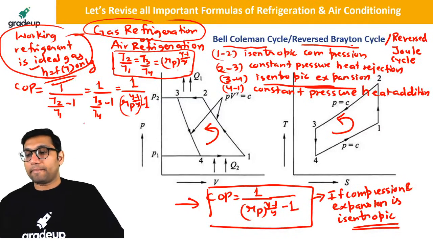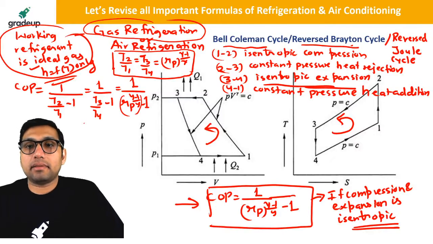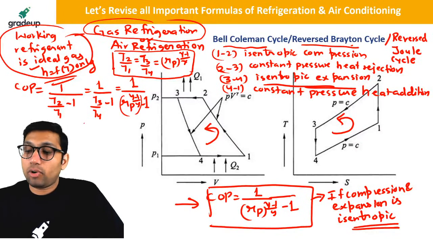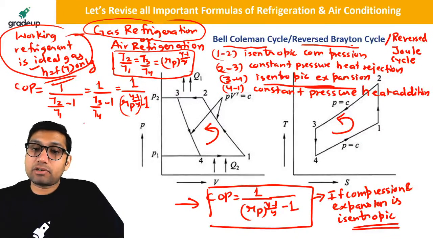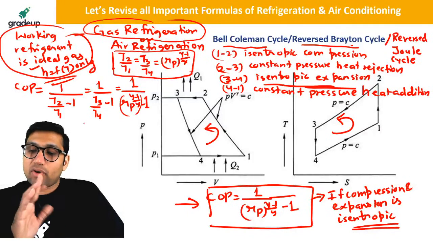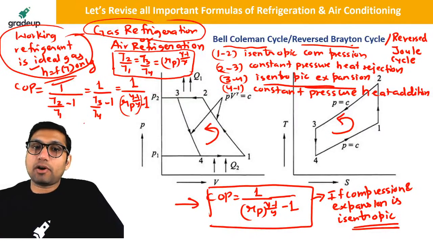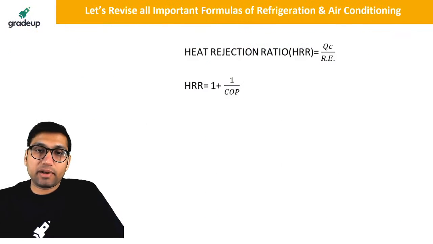Is it clear to everyone? In this gas refrigeration cycle, if the compression and expansion are isentropic, then you can apply any of these formulas for finding the COP. Because T2 by T1 is equal to the pressure ratio Rp to the power (gamma minus 1) by gamma, ultimately you will be getting this COP. Clear? Is it clear to everyone?